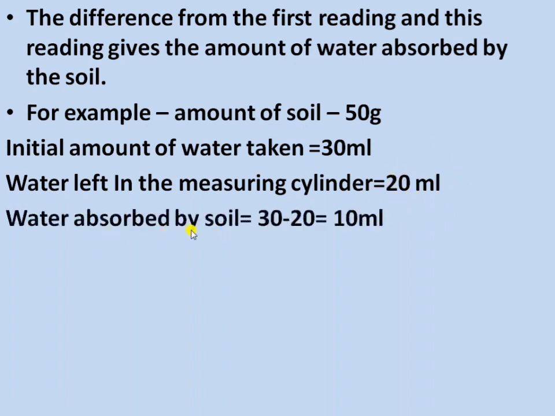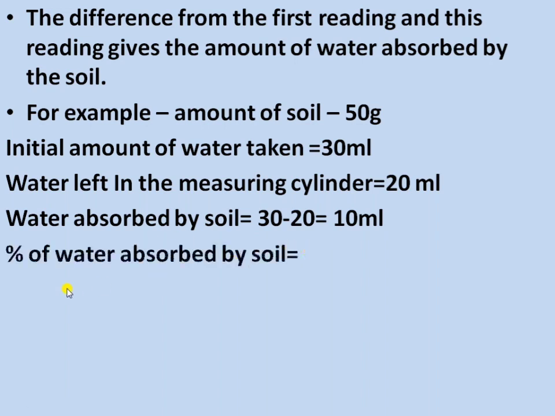So the water absorbed by the soil is the difference from the first reading, and the reading gives the amount of water absorbed by the soil. So first, the initial amount of water is 30 ml and the water left in the measuring cylinder is 20 ml. So 30 minus 20 is equal to 10 ml. That is the water absorbed by the soil.